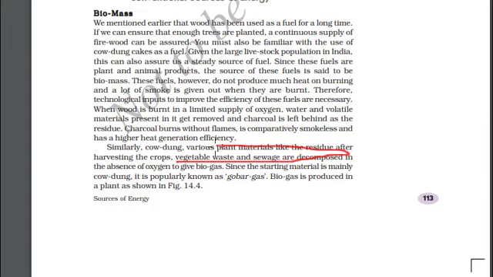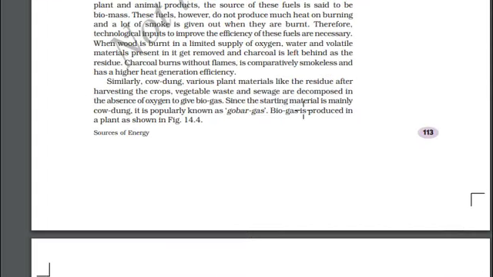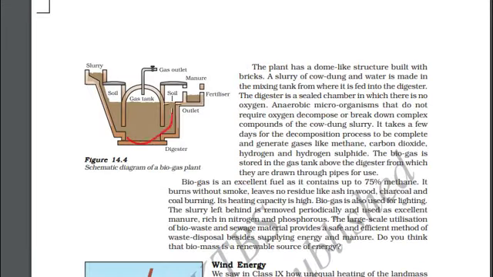These all waste materials are put in this configuration. The waste materials present in this will go under anaerobic reaction, where reactions happen without the presence of oxygen. Since the starting material is mainly cow dung, it is also known as gobar gas. During anaerobic reactions, the microorganisms break down the compounds.